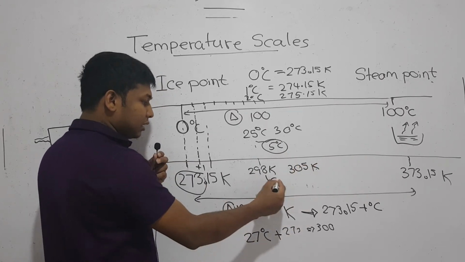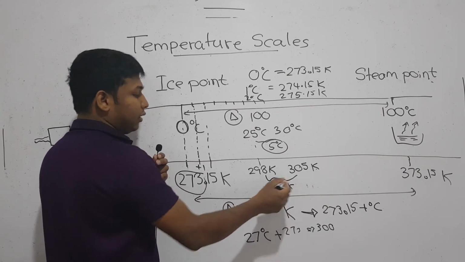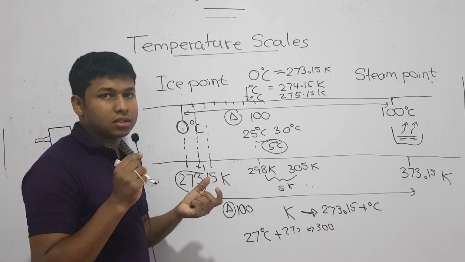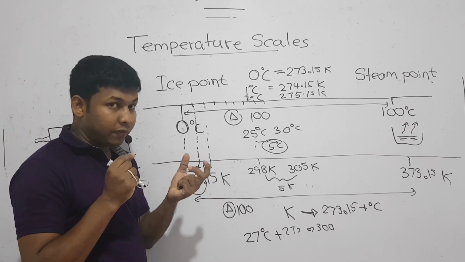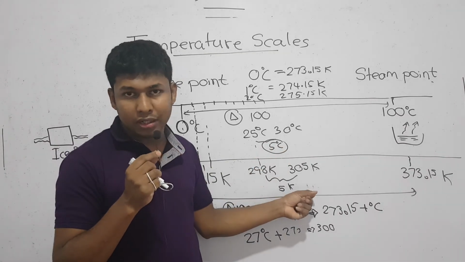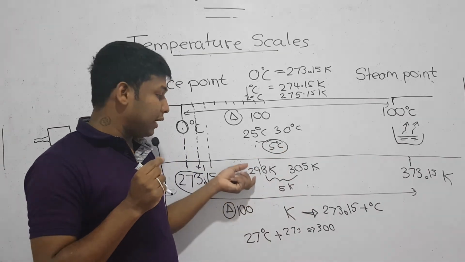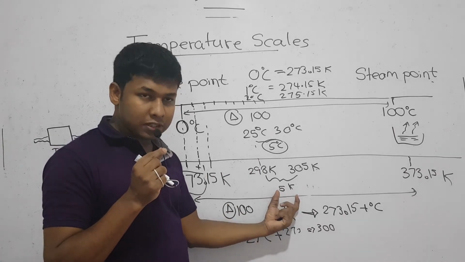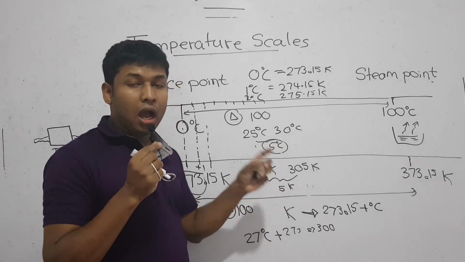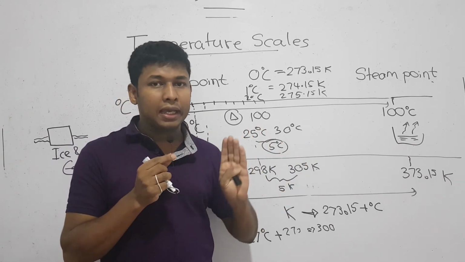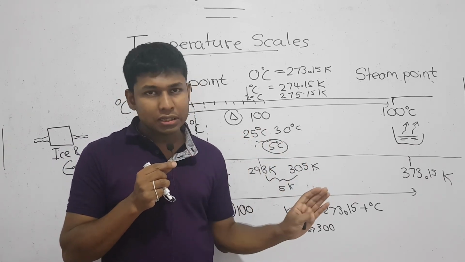So what is the difference? Again, the difference is 5 Kelvin, right? Therefore, when you are calculating a difference of temperatures, you can consider it either as Celsius or Kelvin. It doesn't matter, because it's not the temperature, but the difference. So differences on the Celsius scale and the Kelvin scale are always the same, right?